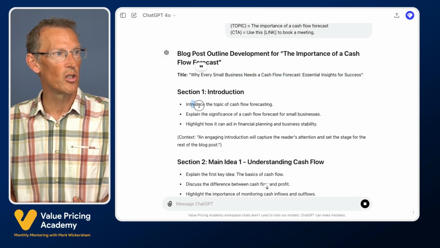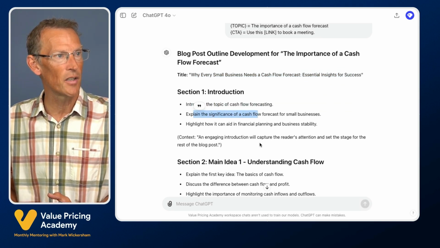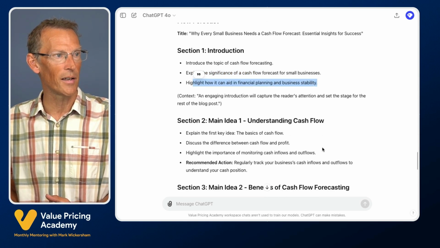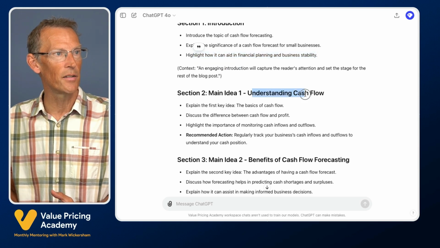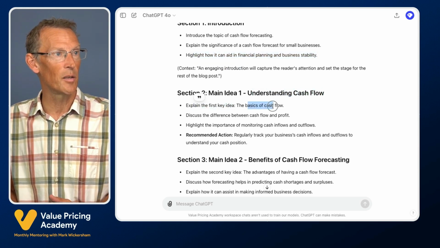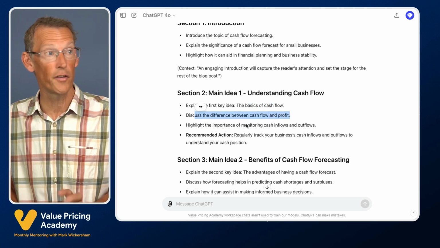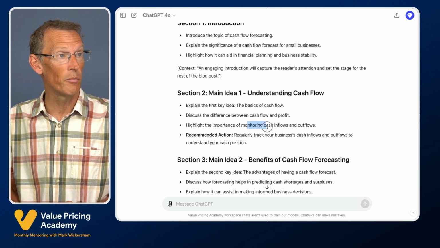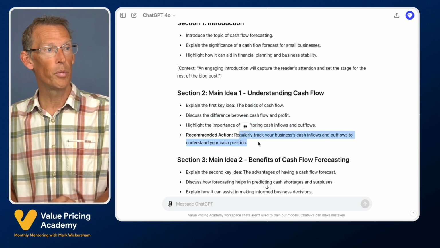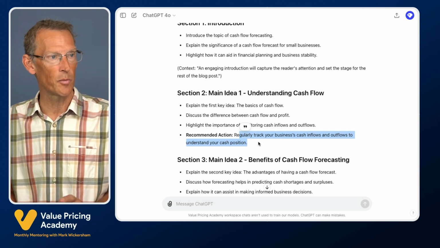The first section should be to introduce the topic of cash flow forecasting, explain the significance of cash flow forecast for small businesses, and highlight how it can aid financial planning. Then the main idea is understanding cash flow, or the first idea. Explain the first key idea, the basics of cash flow, discuss the difference between cash flow and profit, highlight the importance of monitoring cash flow, and the recommended action for the reader would be to regularly track their business cash flow inflows and outflows to understand the cash position.